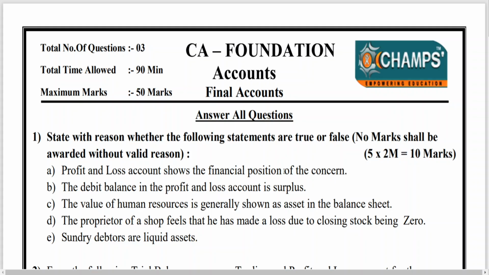The first question is writing true or false statements, and here you can see 5 into 2 marks has been given, 10 marks, and no marks shall be awarded without valid reason. You simply can't say true or false. You need to explain that. I'll be orally explaining that, and if you want you can make a note of it.